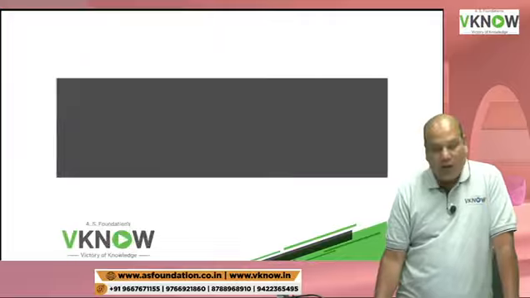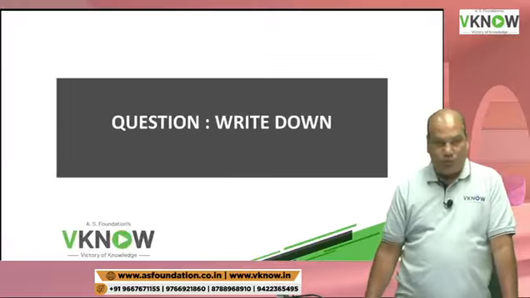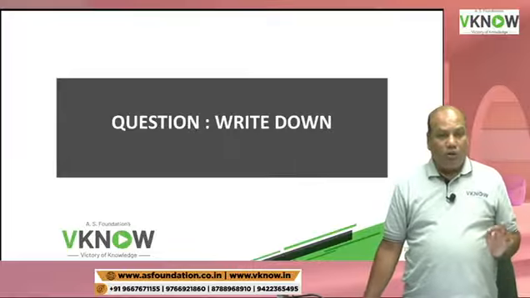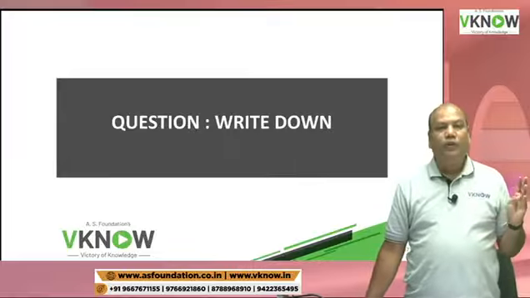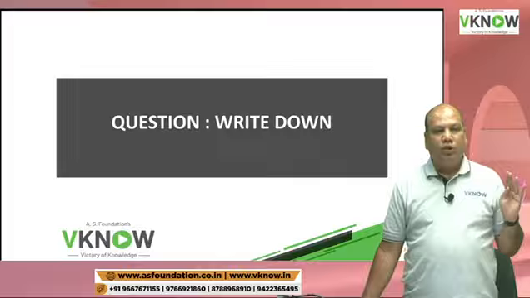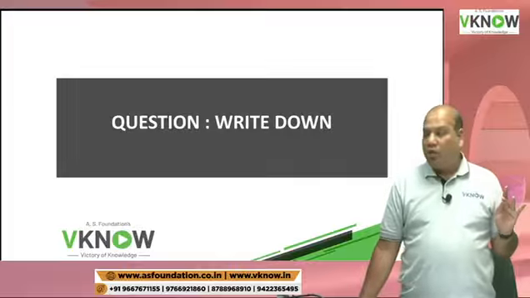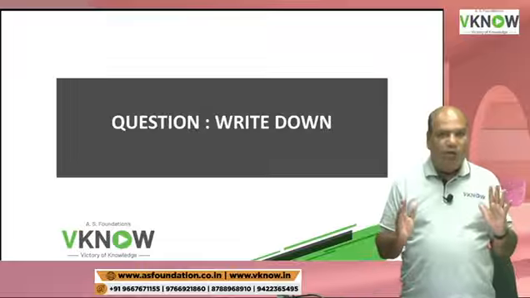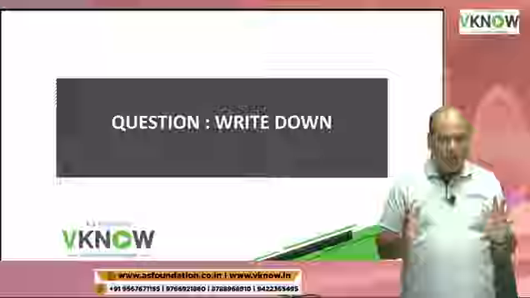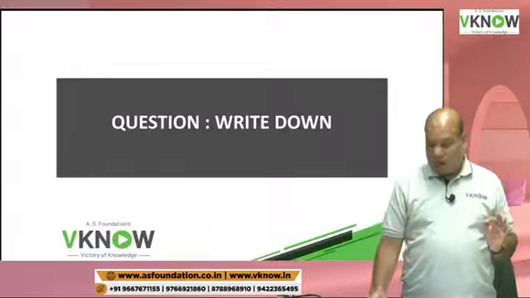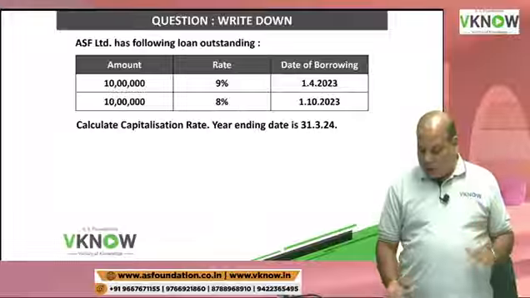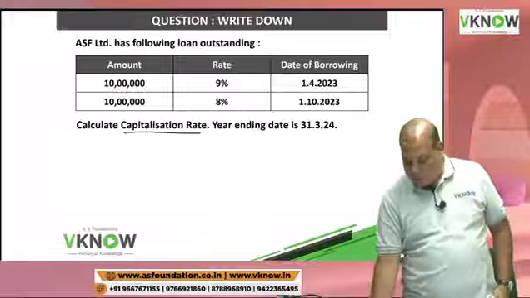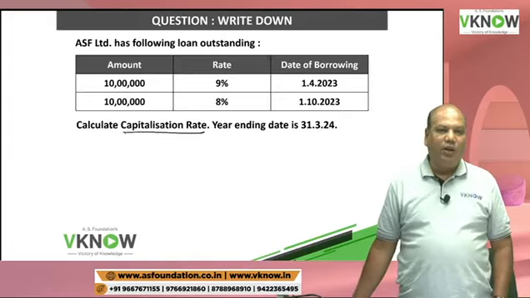It is the weighted average of the borrowing cost. So this will take care of different amounts borrowed, different rates of interest, and different points of time also. Now the first thing that I need to learn is how to calculate the weighted average borrowing rate or capitalization rate.